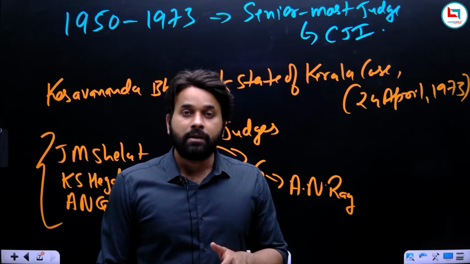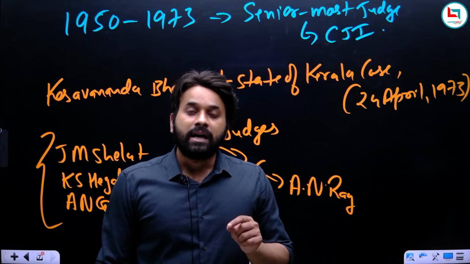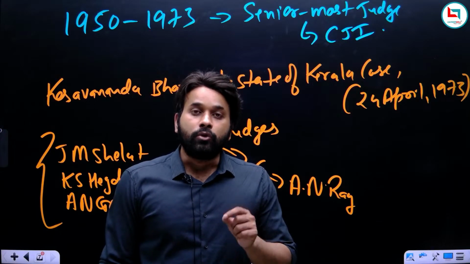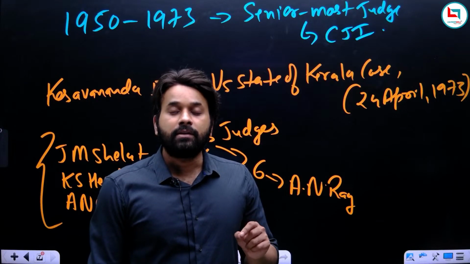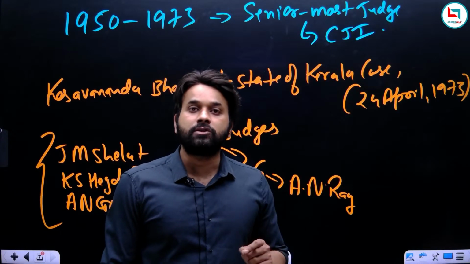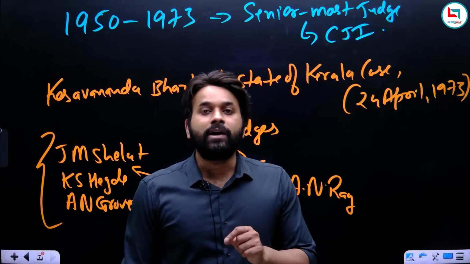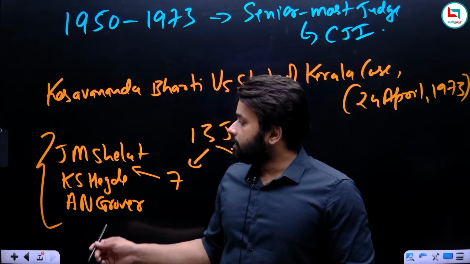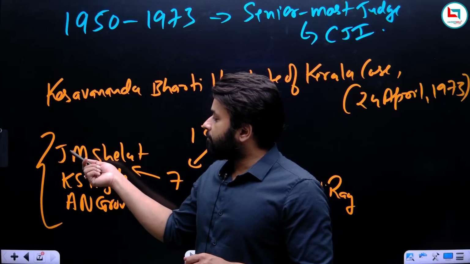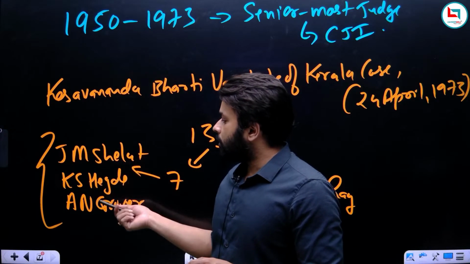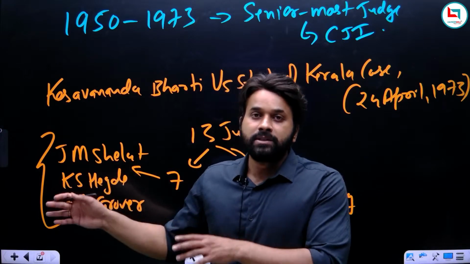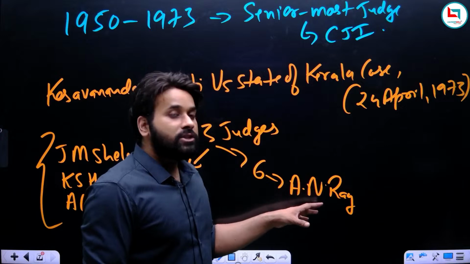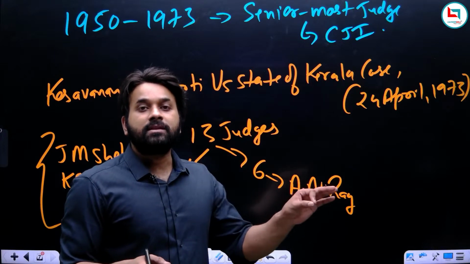But what happened? The Indira Gandhi government advised the President of India to appoint Ajit Nath Ray as the CJI. Now here the government ignored the convention. The convention was to appoint the senior most as the CJI. So ideally, it should have been J.M. Shelat or K.S. Hegde or A.N. Grover, but these 3 senior most judges were superseded, and Ajit Nath Ray was appointed as the CJI of India.